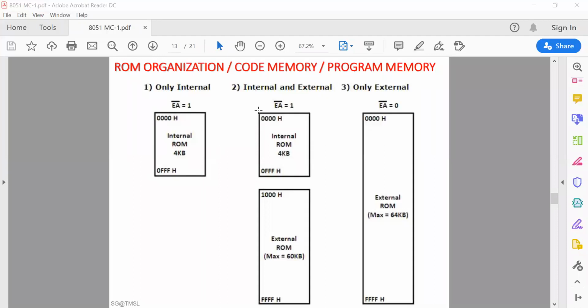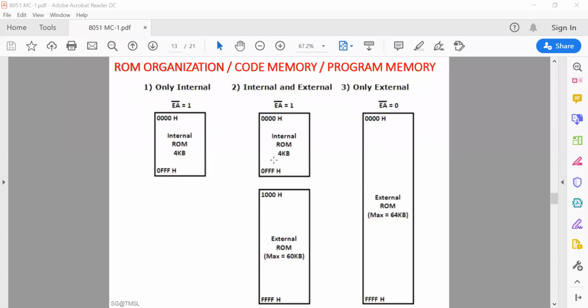Now consider the second case where you can use both internal and external ROM devices. It has 4 kilobyte of internal ROM. In many cases, this size is maybe insufficient, and we may need to add some external ROM. Such systems use a combination of internal ROM and external ROM. The total ROM that can be accessed is 64 kilobyte, because not more than 64 kilobyte can be accessed.